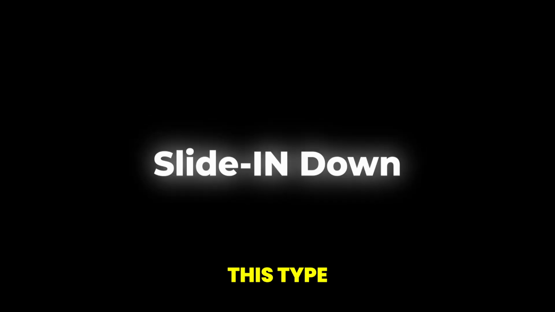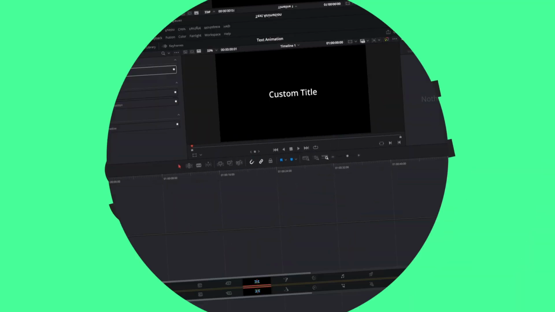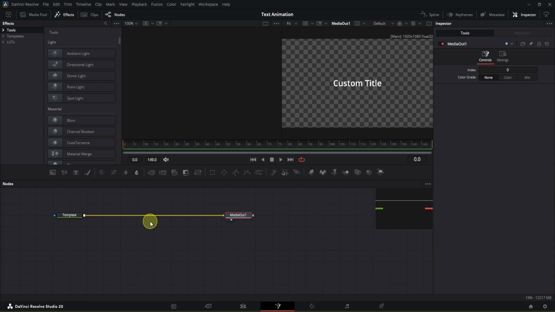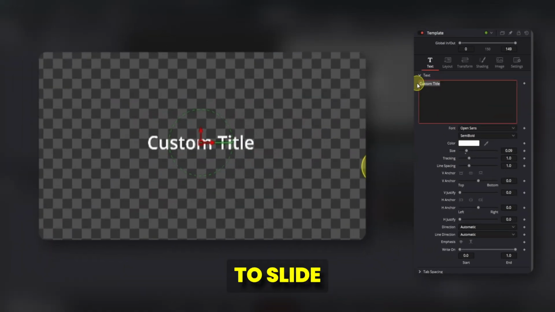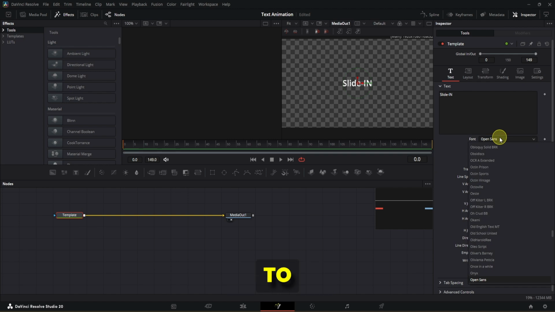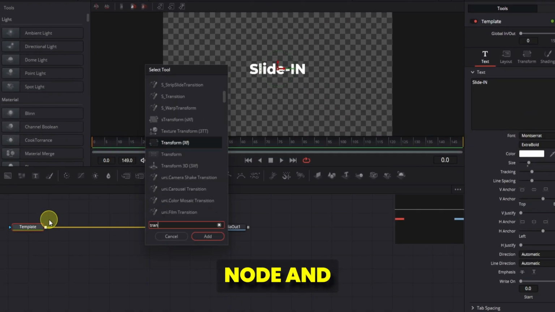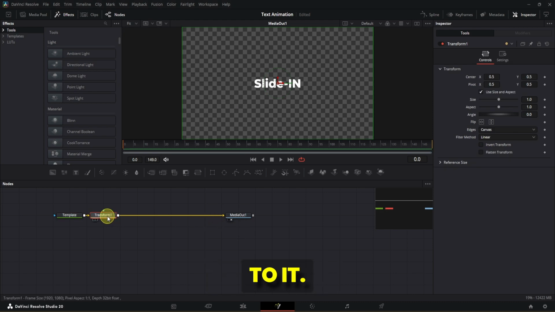Want to create this type of effect in DaVinci Resolve? Let's go and make them in Fusion. First we take Note Plus and open it in Fusion. Now let's change the title to slide in, as this is slide effect, and change the font to Montserrat with extra bold. Now select the text node and we will add a transform node to it.